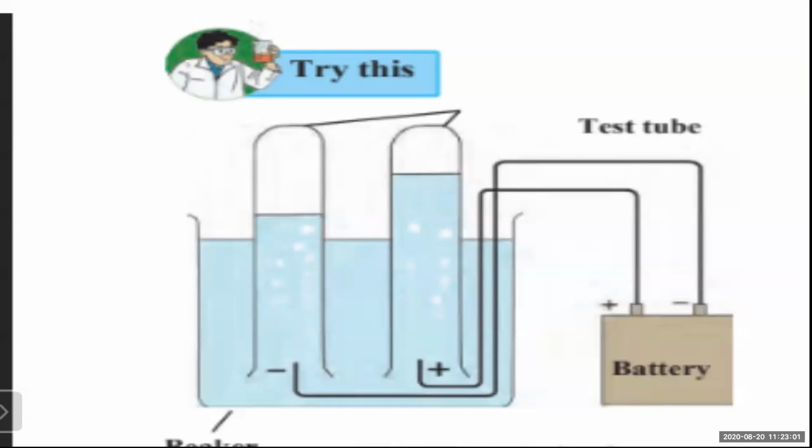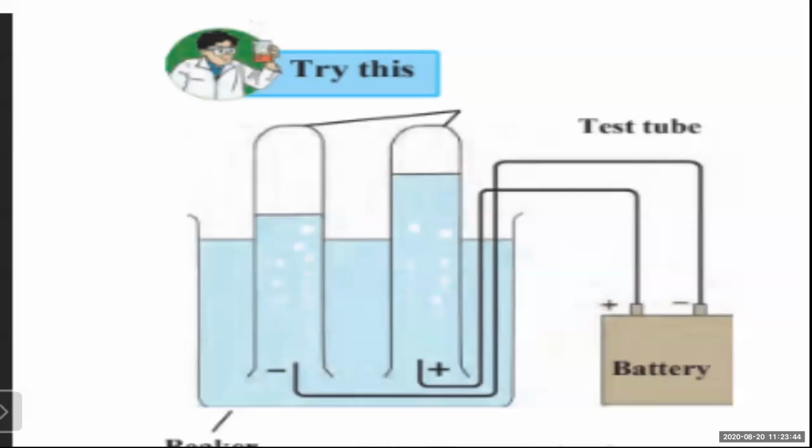Fill 2 test tubes up to the brim with the prepared dilute salt solution. Fill them completely and invert them, ulta, on the electrodes without allowing any air to enter. Take care that no air should enter. Immediately invert them on the positive and the negative end of the wire. Start the electric current under a potential difference of 6 volts from the power supply, and observe what happens in the test tubes after some time.